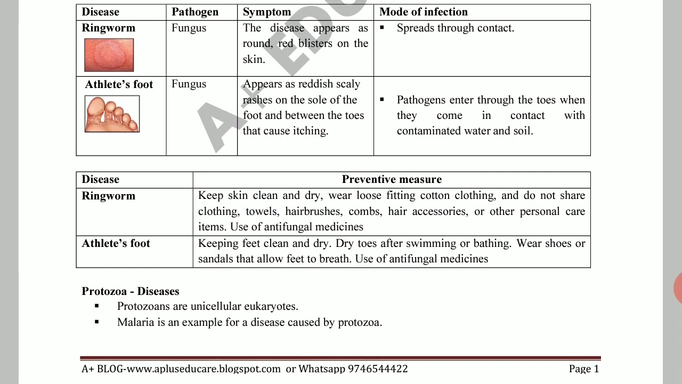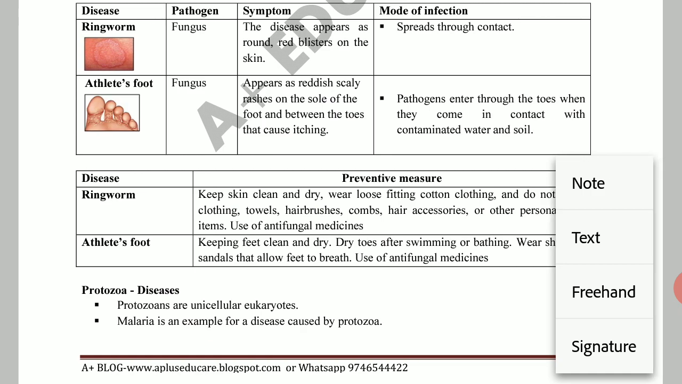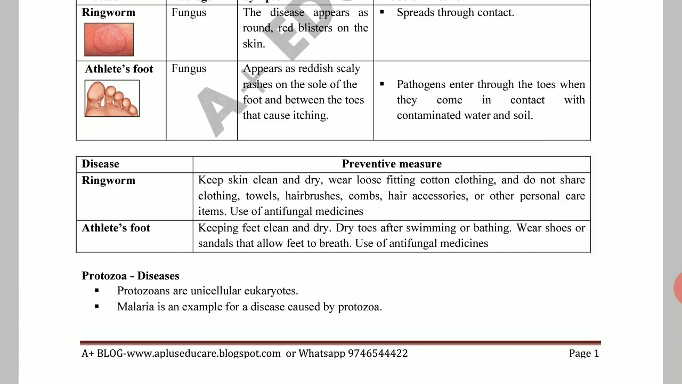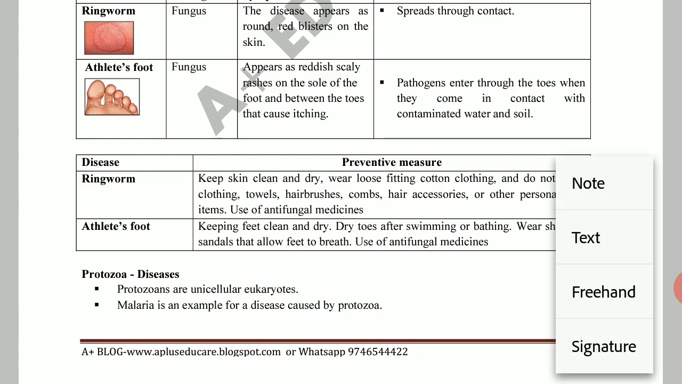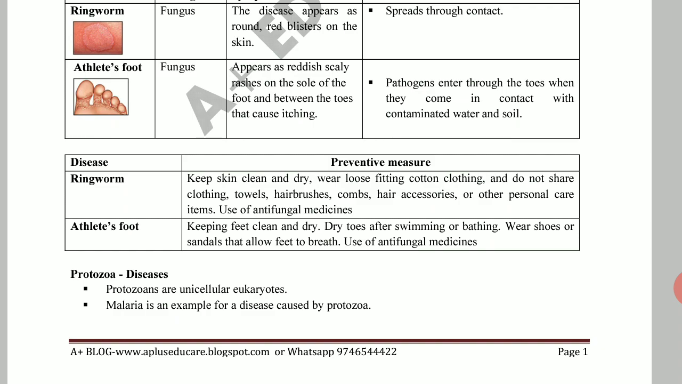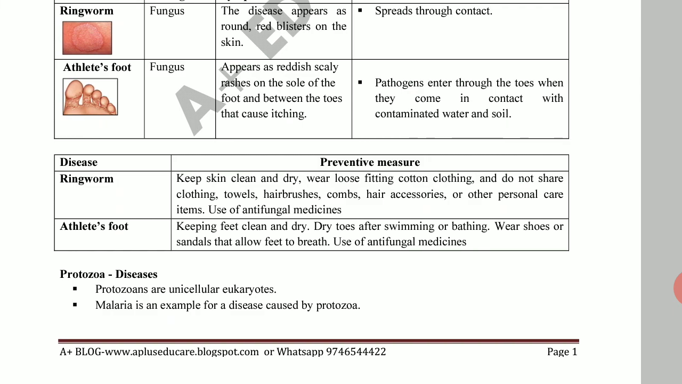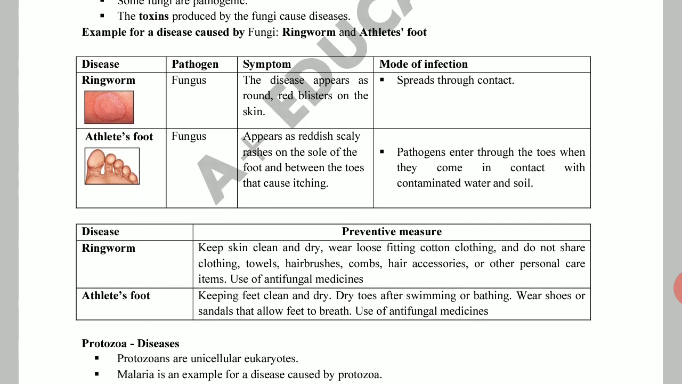Next is athlete's foot. Athlete's foot, pathogen is fungus, causative organism fungus. Symptom: it appears as reddish scaly rashes on the sole of the foot, the underside of the foot, and between the toes, that cause itching. It appears as reddish scaly rashes, small rashes, like wounds. It is seen on the sole of the foot.